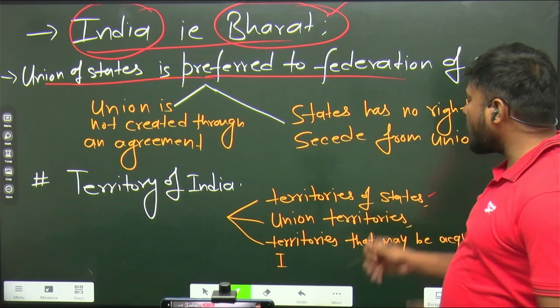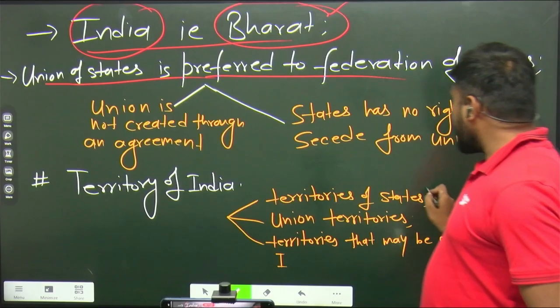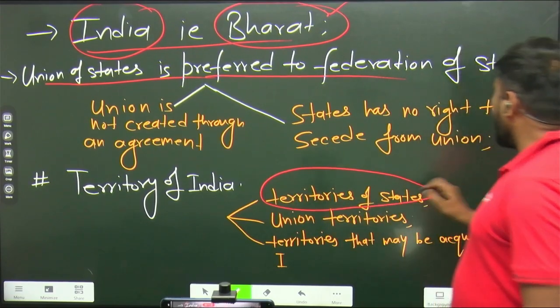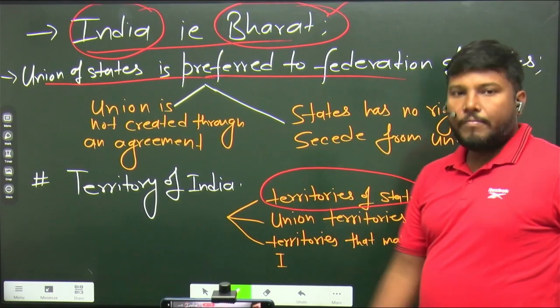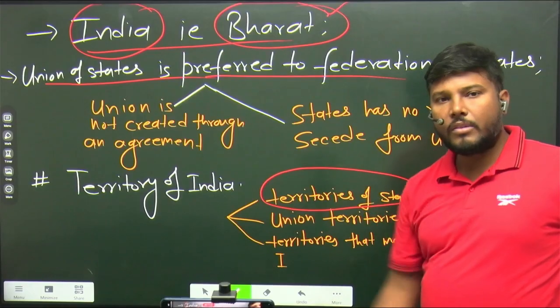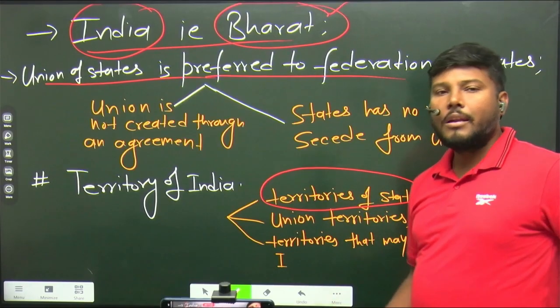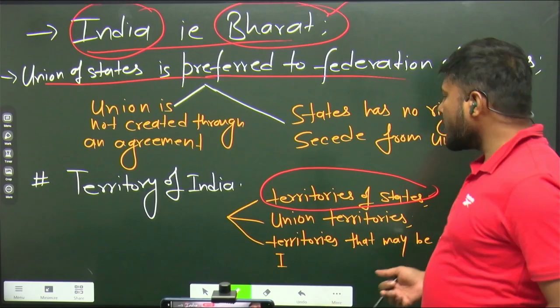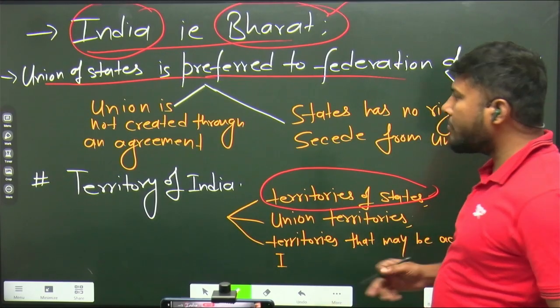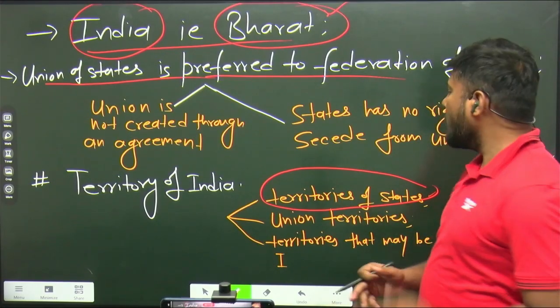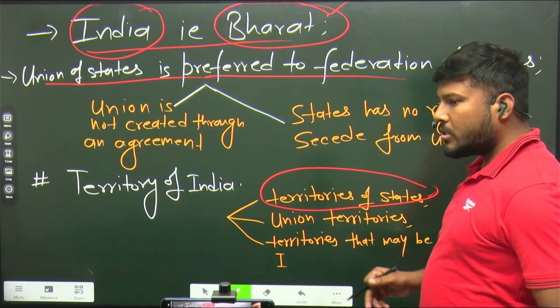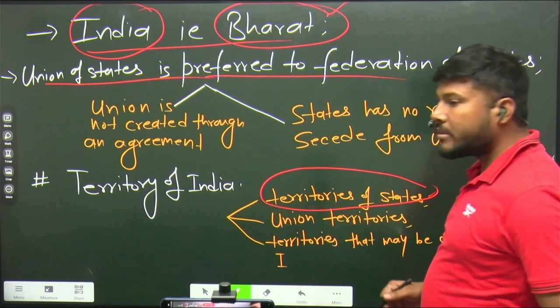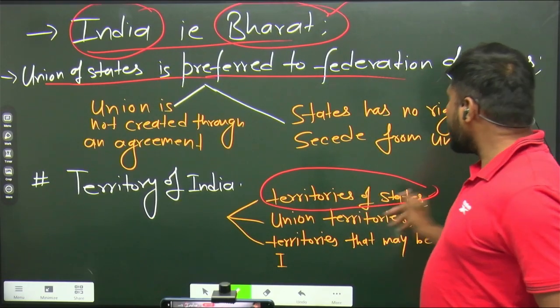You see, territories of states, this category is like the states which enjoy federal relationship with the union government, right? The full-fledged states, like state of UP, state of Punjab, Gujarat, right? So these kinds of states which enjoy full-fledged federal relationship with the central government are territories of states.